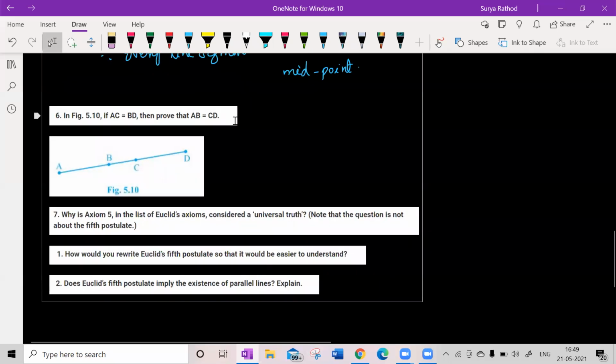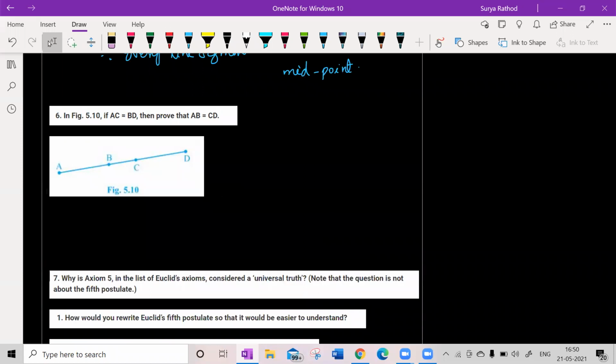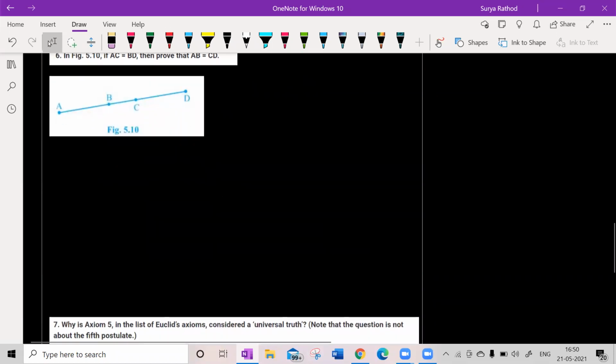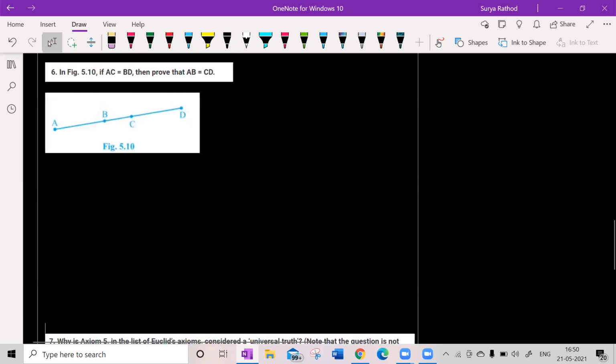So everyone solve the 6th one now. Sixth one, diagram also given. You try to solve, whether it's the same as before or not. Why do you want to know that?